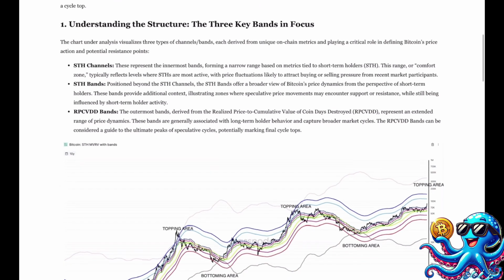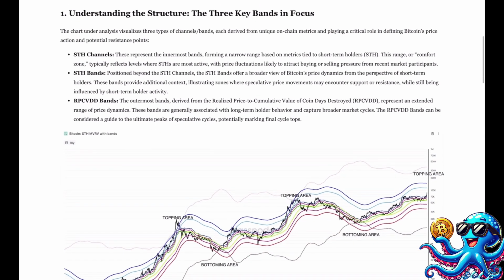1. Understanding the structure, the 3 key bands in focus. The chart under analysis visualizes 3 types of channels and bands, each derived from unique on-chain metrics, and playing a critical role in defining Bitcoin's price action and potential resistance points. SDH channels. These represent the innermost bands, forming a narrow range based on metrics tied to short-term holders, STH. This range, or comfort zone, typically reflects levels where STHs are most active, with price fluctuations likely to attract buying or selling pressure from recent market participants.